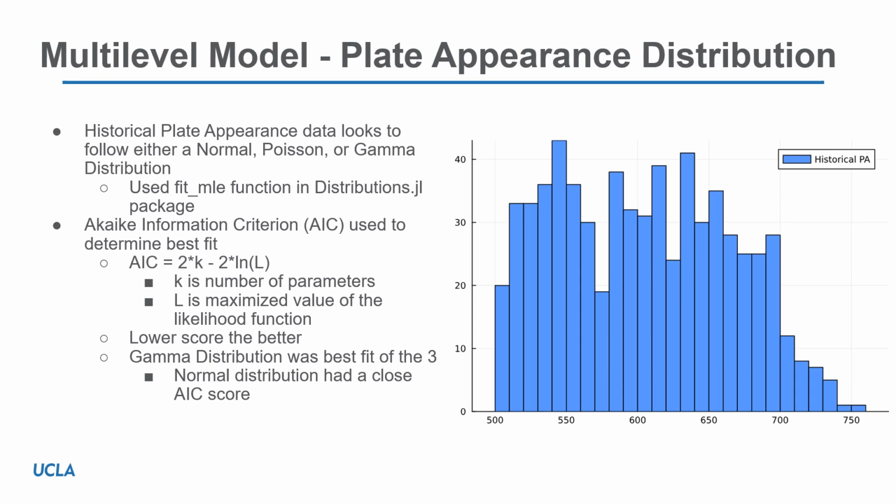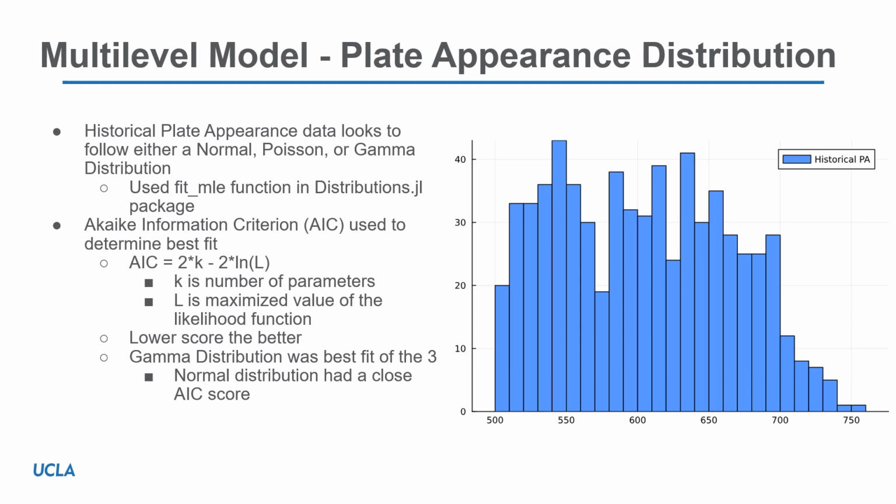The plot on the right shows the distribution of plate appearances from the 2019 through the 2024 season. These are all stacked up with 502 plate appearances being the minimum because that's the minimum qualified plate appearances that we were using for our data. Comparing various distributions, this doesn't follow any one distribution exactly.